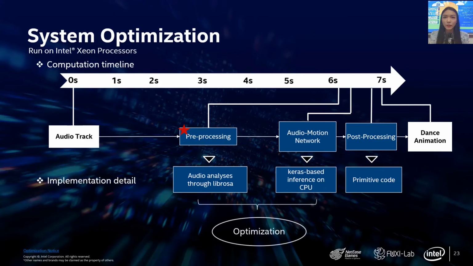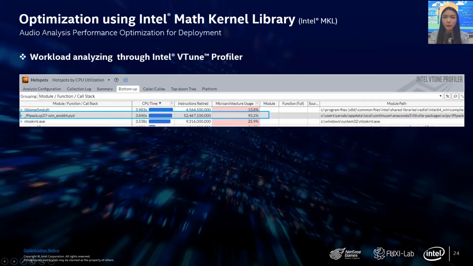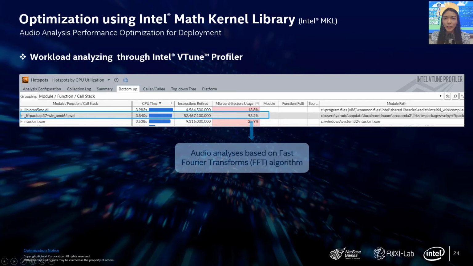So we focus on these two parts for optimization. For the first module optimization, we analyzed the workload through Intel VTune Profiler to find the hotspot. It shows the FFT pack module takes 93% usage in the workload. It is the audio analysis based on the fast Fourier transform algorithm, so for FFT.